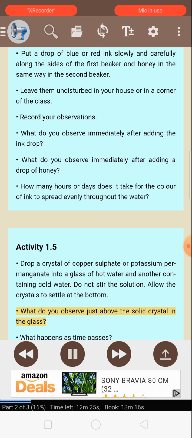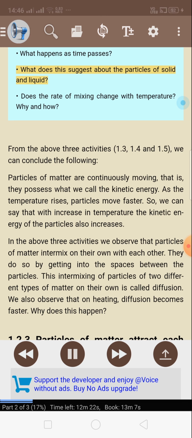What do you observe just above the solid crystal in the glass? What happens as time passes? What does this suggest about the particles of solid and liquid? Does the rate of mixing change with temperature? Why and how? From the above 3 activities, 1.3, 1.4, and 1.5, we can conclude the following.